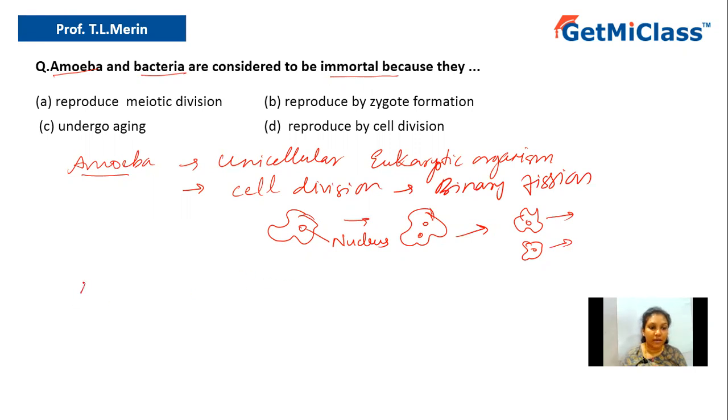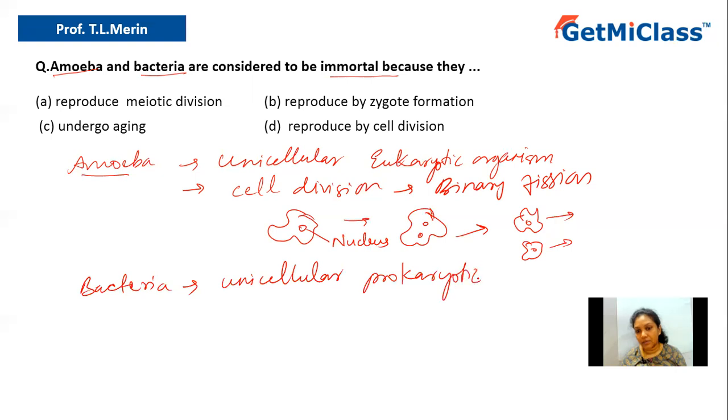So what about bacteria? Bacteria is also unicellular, but it is prokaryotic. Prokaryotic in the sense it does not have a true nucleus, that means it doesn't have a nuclear membrane.